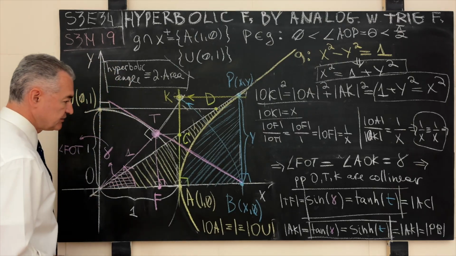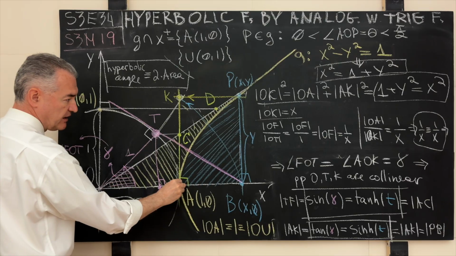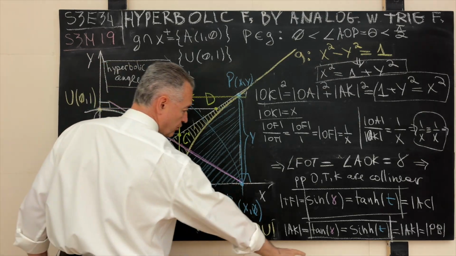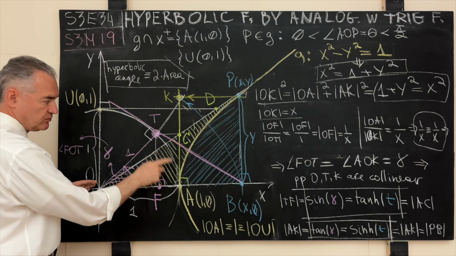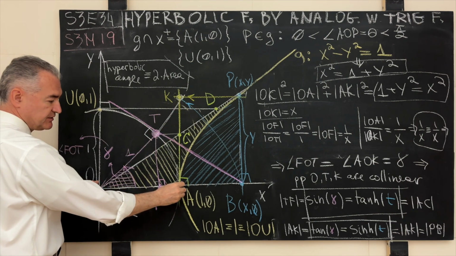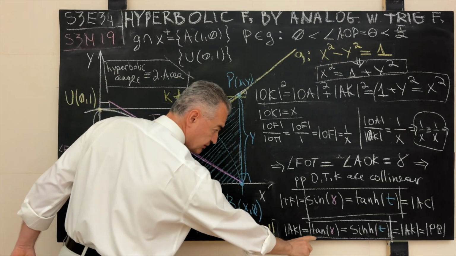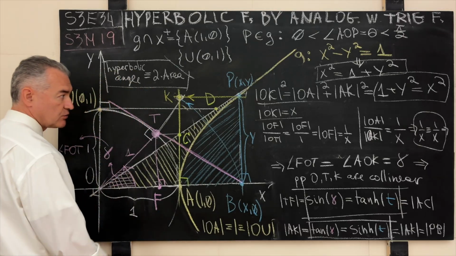And likewise, let's do the last piece over here, AK, the length of the line segment AK, which is equal to the length of the line segment PB. We know that in the circular functions land, when we deal with the origin-centered unit circle, that distance divided by 1 is what? It is the tangent of this angle. So the circular tangent of the angle gamma is equal to numerically what?